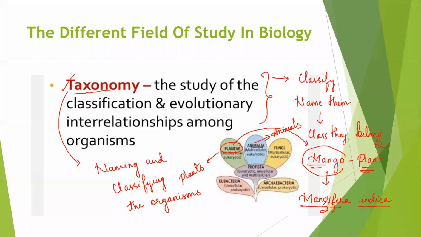It can be anything: microorganisms, animals, plants, viruses, and different other organisms present on the earth. All these are being classified and named, and that comes under the study known as taxonomy.